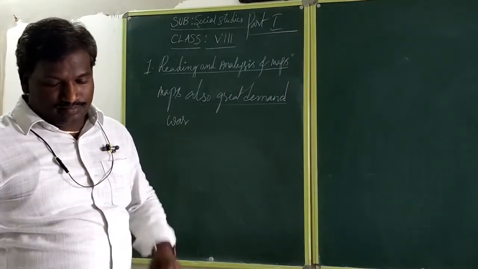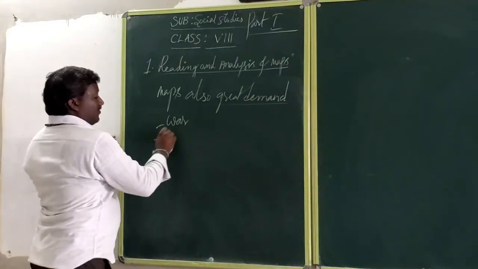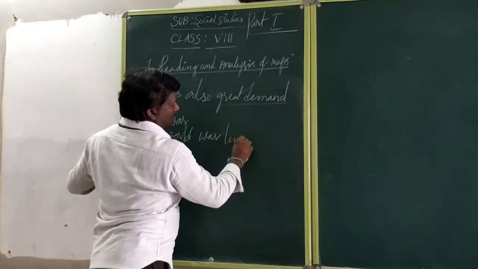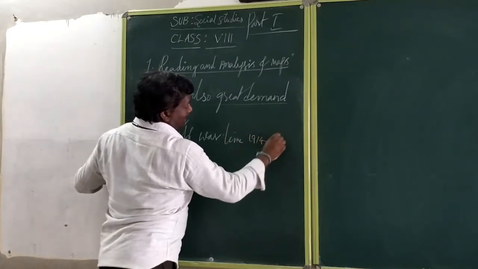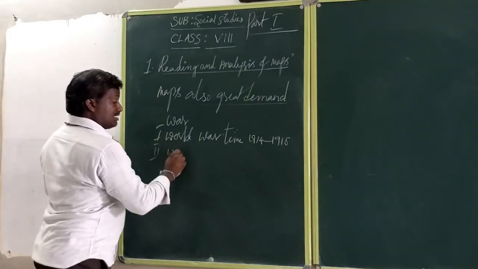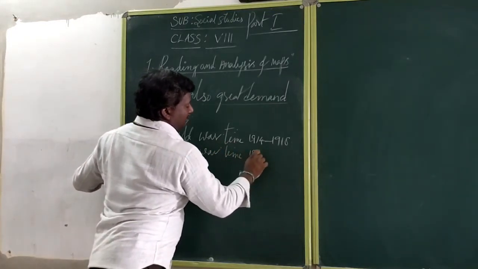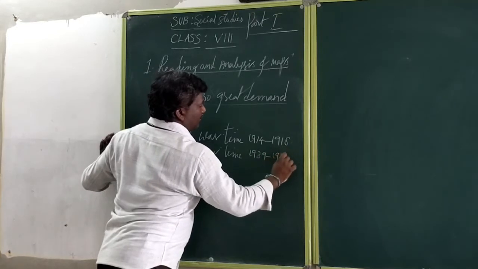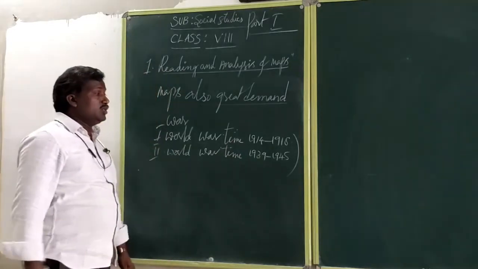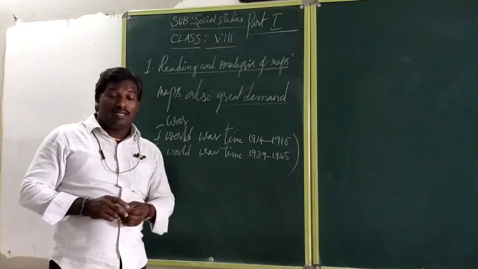Mainly during the first and second world wars. The first world war was from 1914 to 1918. Then the second world war was from 1939 to 1945. Then automatically what happened? During the first and second world wars, the importance of world maps increased, and so did the great demand for these maps.